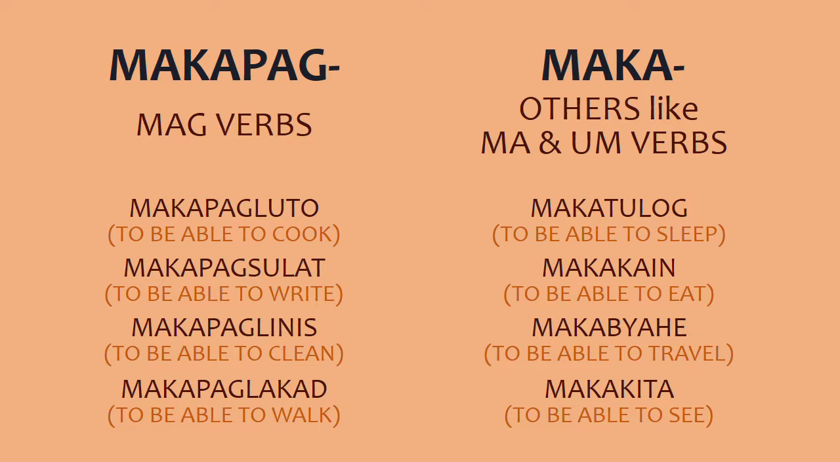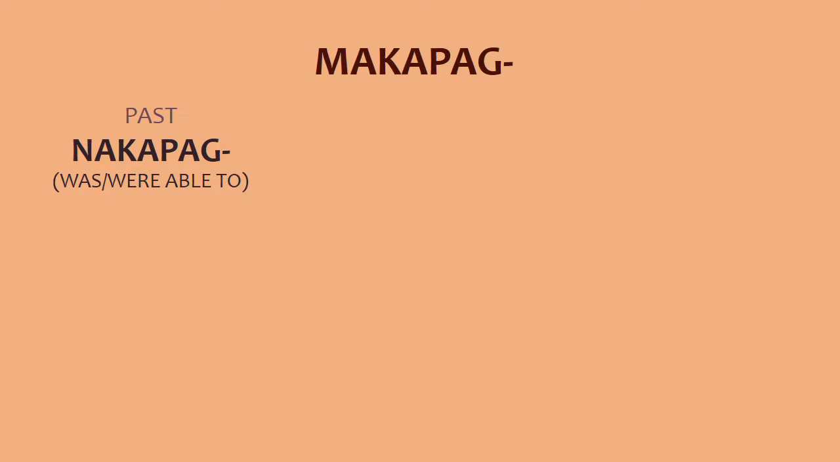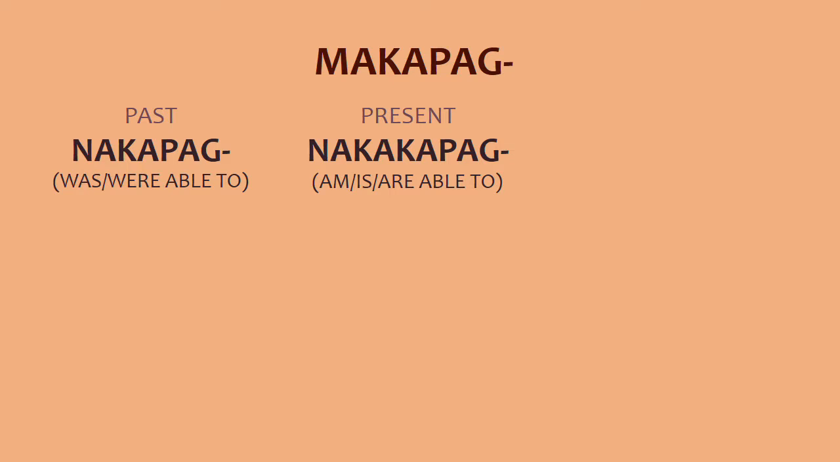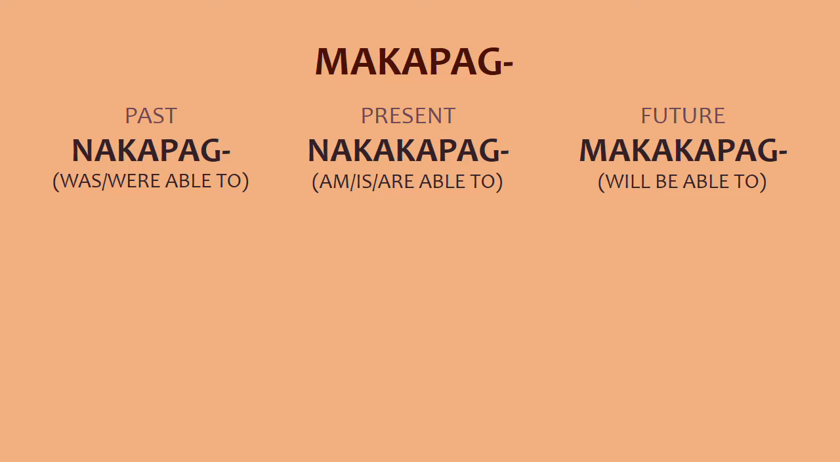Now, as you can see, these are only the infinitive or basic forms, the to be forms in English. And of course, there will be past, present, and future tenses for these. But don't worry, it is really easy. You just change the prefix that you will add. Okay, let us begin with makapag. So for the past tense, nakapag. Present, nakakapag. Future tense, makakapag.